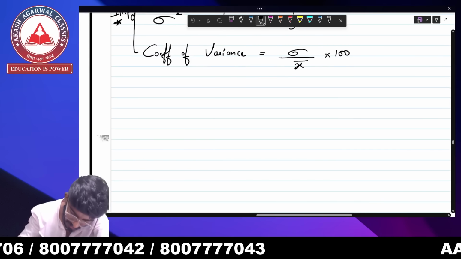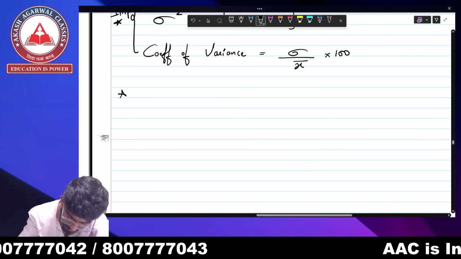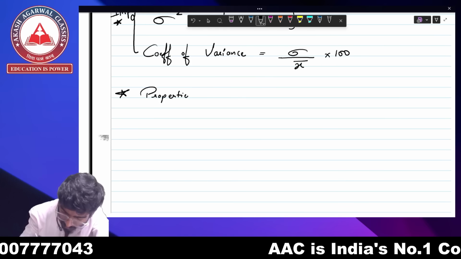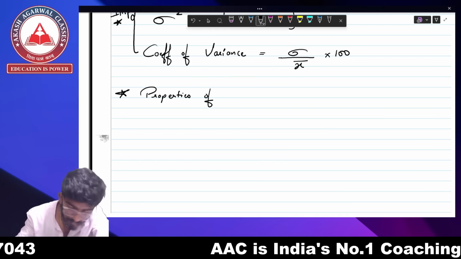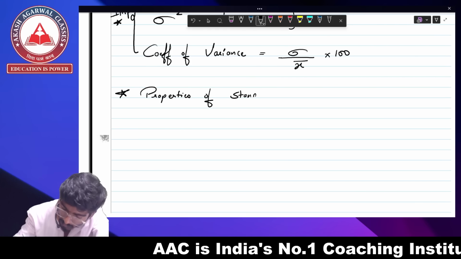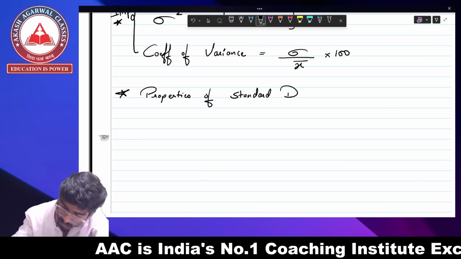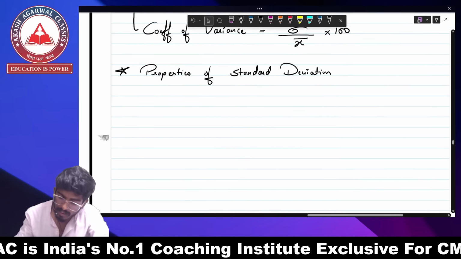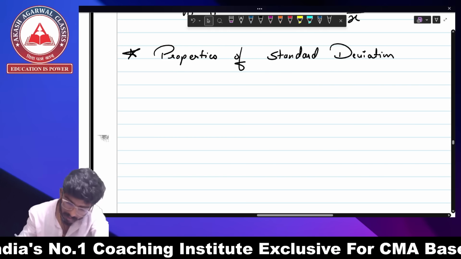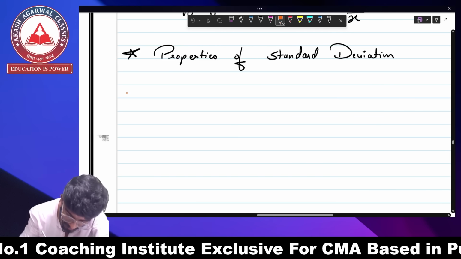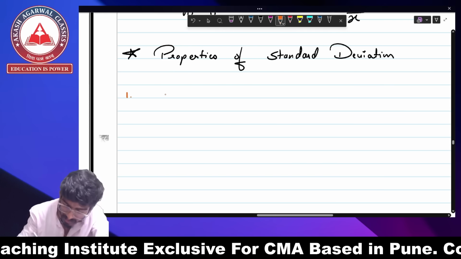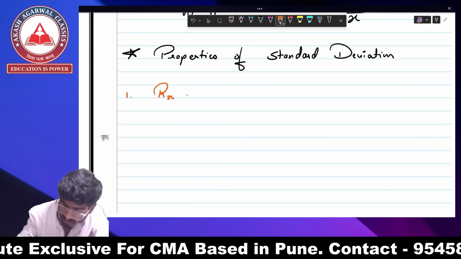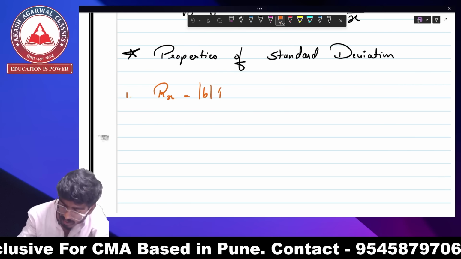Now, next is properties of standard deviation. So the first property for standard deviation is the same as your range. Do you remember one thing? I have explained range of y is equal to mod b times range of x.